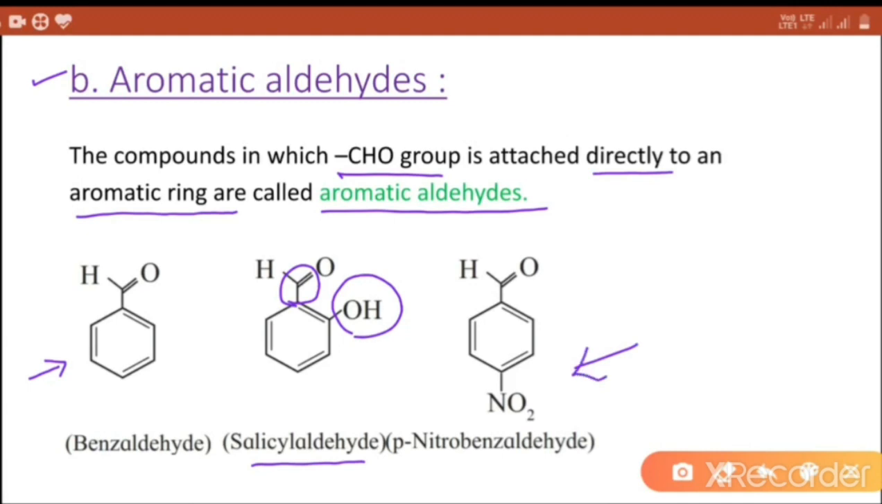Third example, para-nitrobenzaldehyde. This is the CHO functional group which is attached to the benzene ring directly, and NO2 group is at the para position with respect to the CHO functional group.